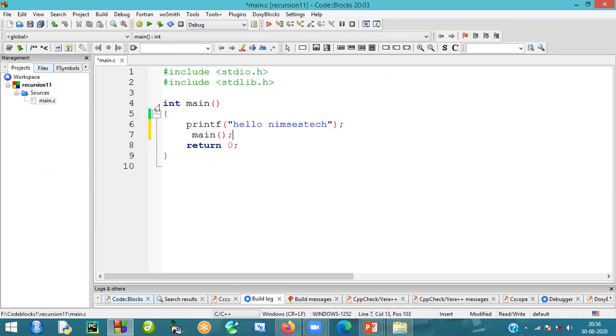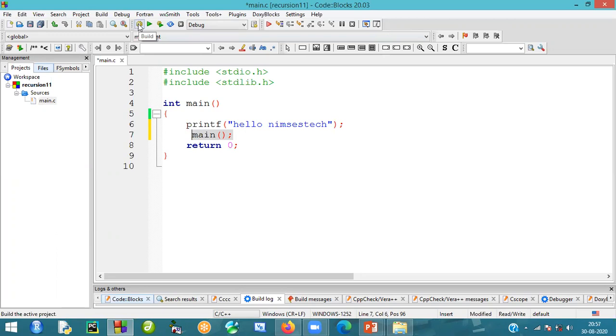When the control comes here, it immediately enters the body of the code and prints this. Again the control comes to the function call main, so immediately control goes back to the main function. Again it prints hello. Again and again, the same copy of the function is called. This process we call a recursive call.